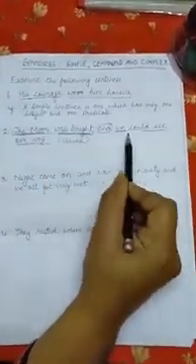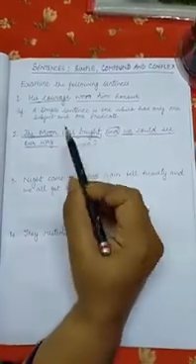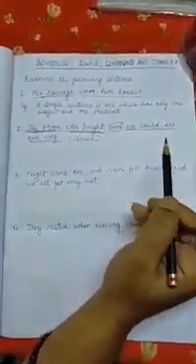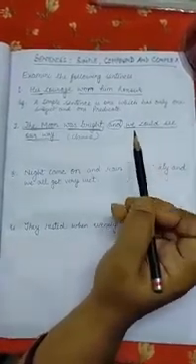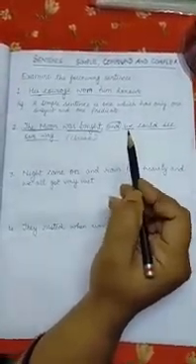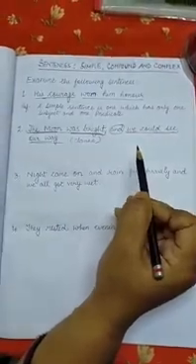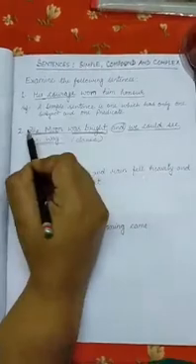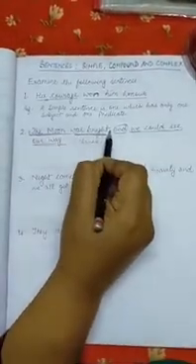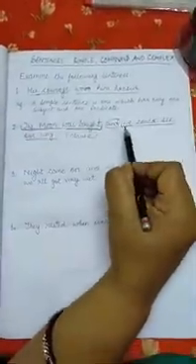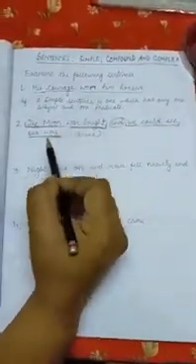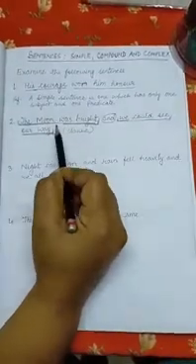So each clause is therefore independent of the other, of the same order or rank, and is called a principal or main clause. So we have two principal clauses here. This is a main clause, and this is also a main clause. So we have two main clauses or principal clauses in the second sentence.